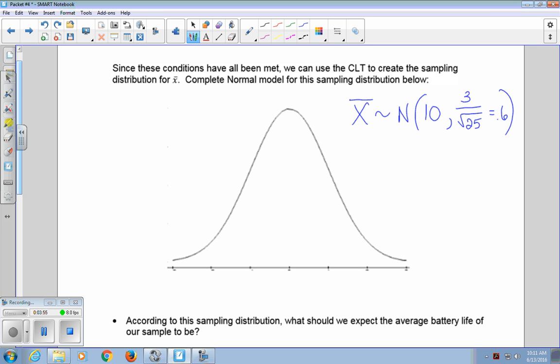So now we know what our sampling distribution looks like. It's normal, it's centered at 10, and it has a standard error of 0.6. And we can fill out our distribution.